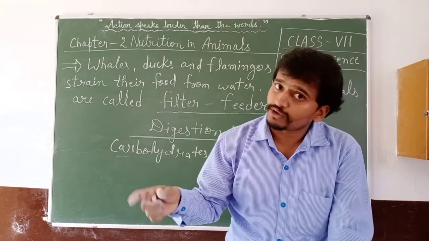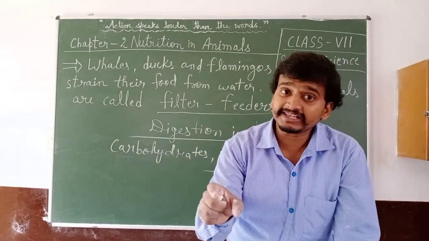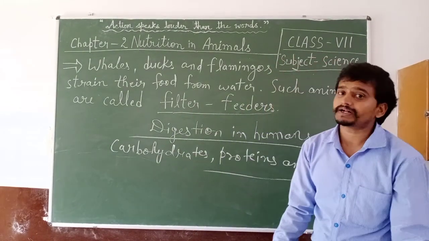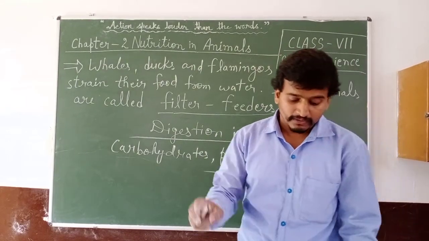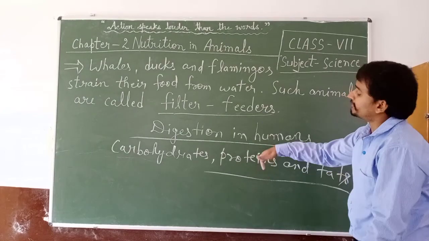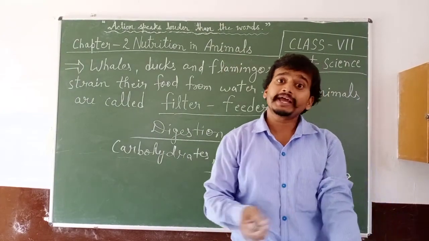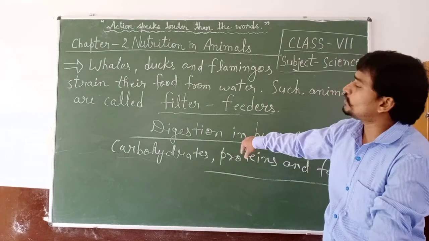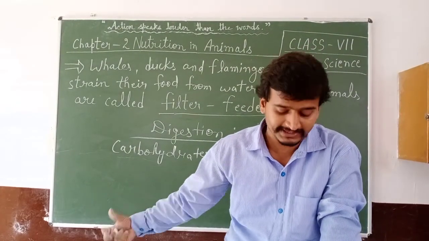The body cannot use these substances unless they are converted into simple substances. That means these substances must be converted into simpler form. Then our body can use these substances, nutrients obtained from these.